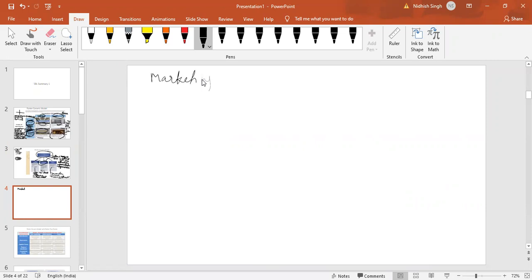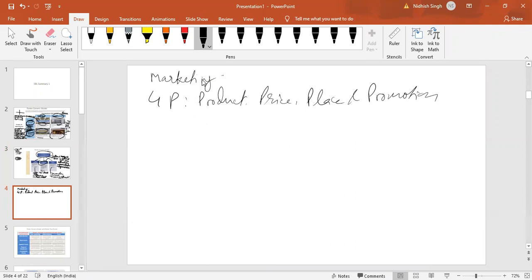In marketing textbooks, we use the concept of 4P, right? Product, price, place, and promotion. So whenever a marketing team and a company design their product, they keep in mind all these 4Ps. When the product, price, place, and promotion are decided, we also then look into STP.